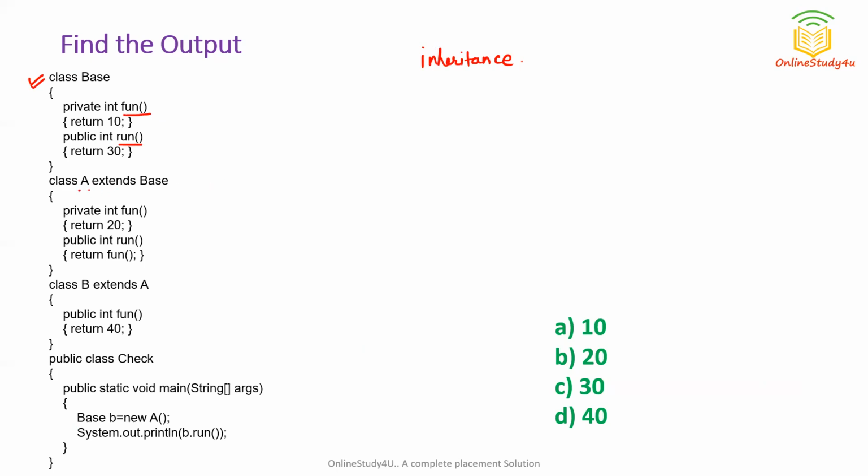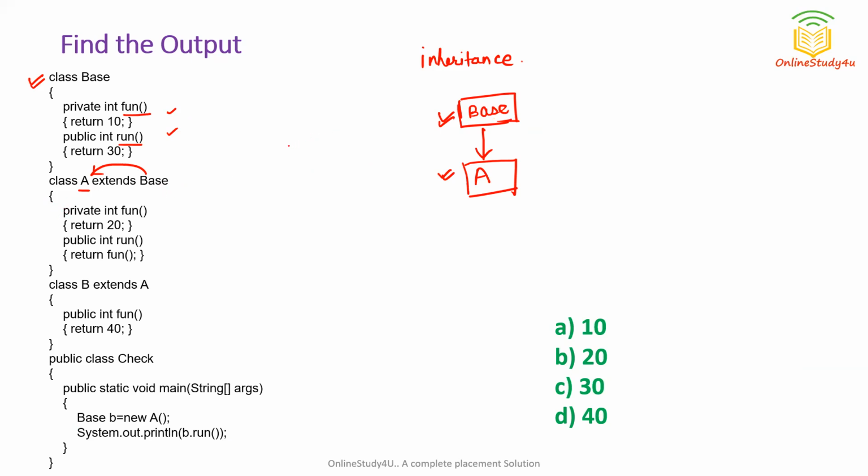Again, we are having a class A which is getting extended from this base class. So we know that whenever we extend a class or inherit a class from another class, so this A is getting extended from base class. So we can have all the properties present in the base class in class A. So now in class A, we can access the functions that is fun and run. But you can see we have used runtime polymorphism here. What was runtime polymorphism? Means we have overridden the functions.